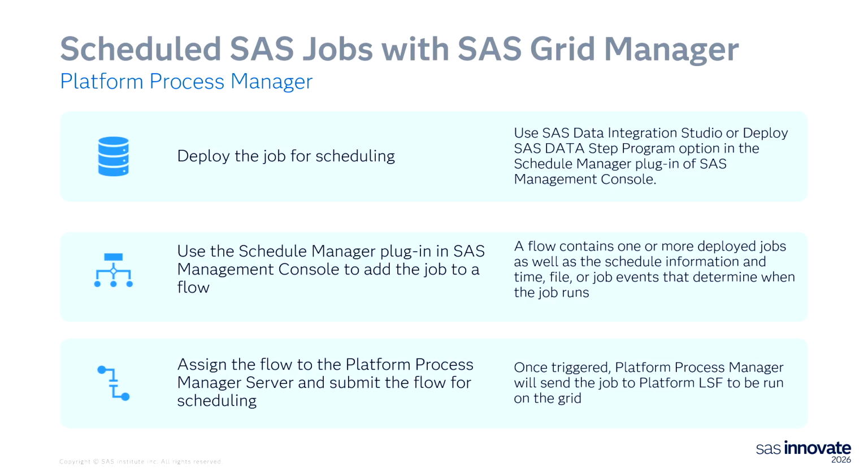And then you would use the Schedule Manager plugin to add the job to a flow. And a flow is nothing more than a series of jobs with all the triggers and scheduling information stored along with it. And then you would assign that flow, if you were using Platform Process Manager, to that scheduling server so that when the triggers were met, Process Manager would hand that job over to LSF to decide where on the grid to run it.